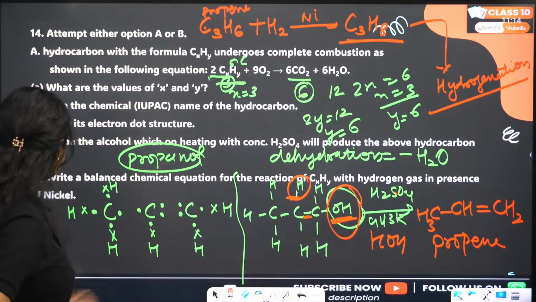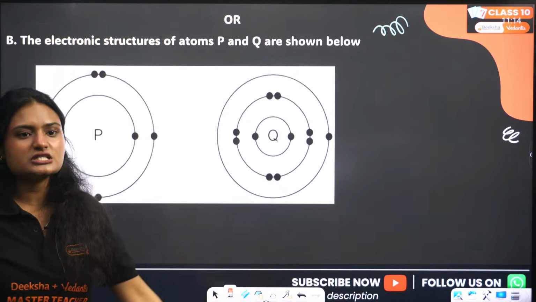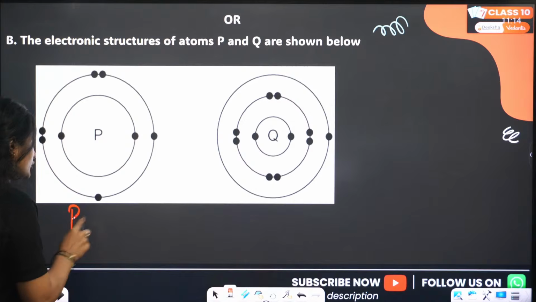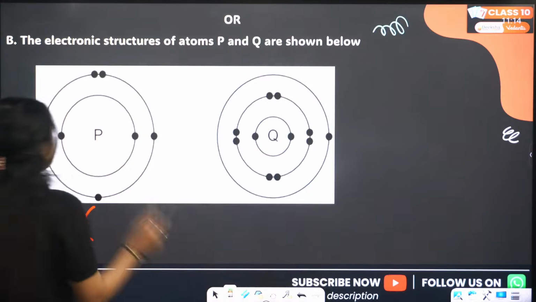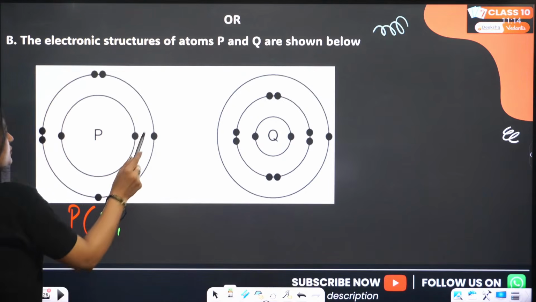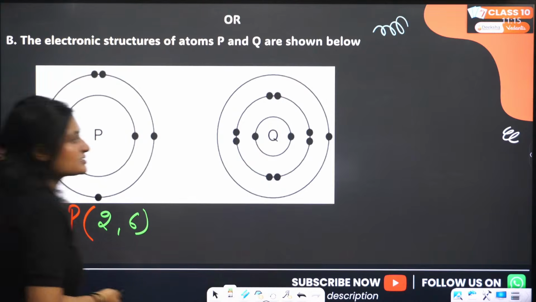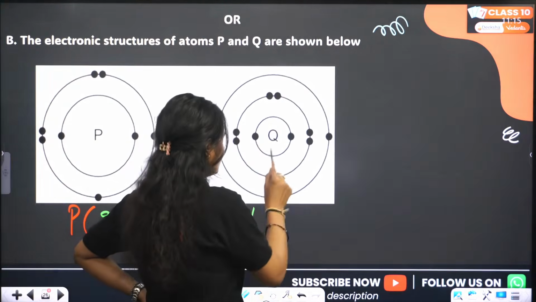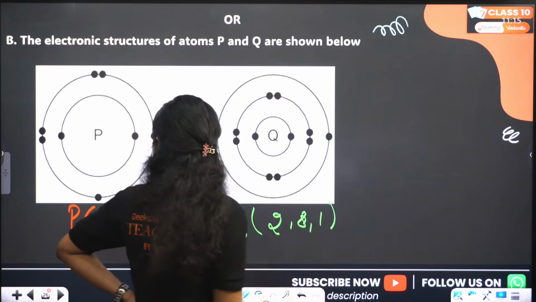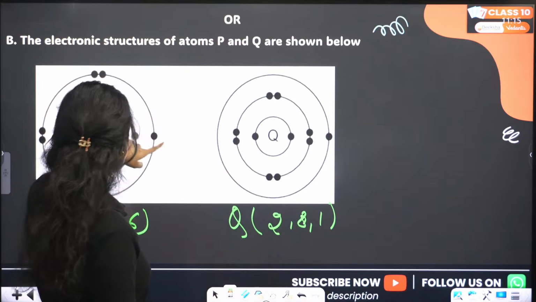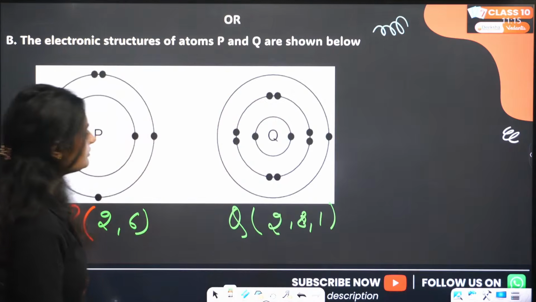Propane, done. Next question. The electronic structures of 2 atoms are shown. Just focus on these. What is the electronic configuration of P? It is 2, 6. You can even tell me which element this is.